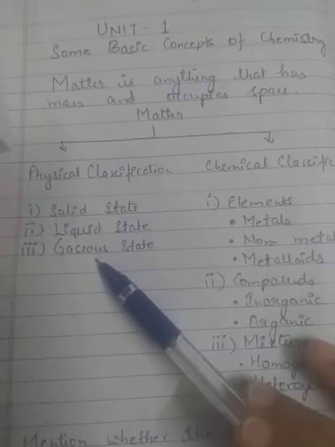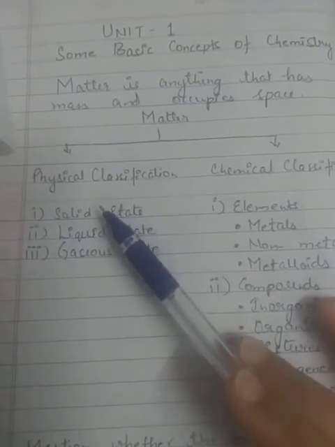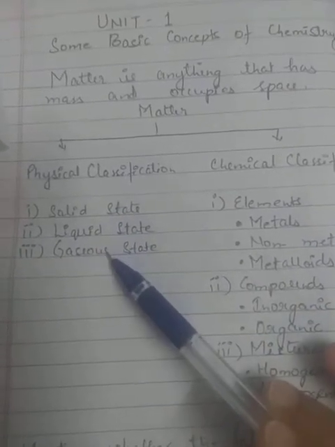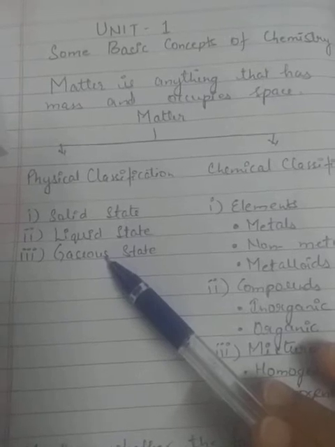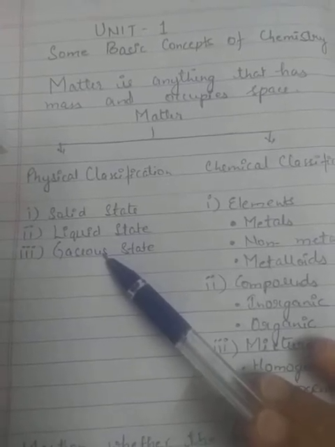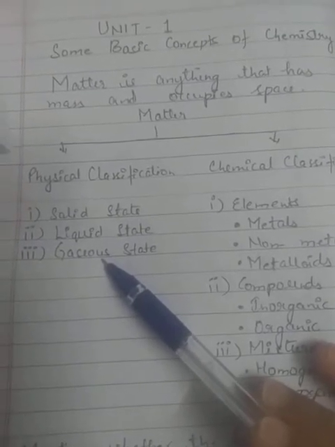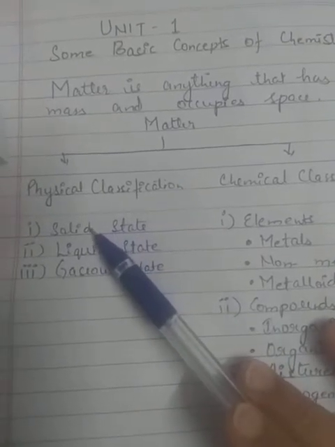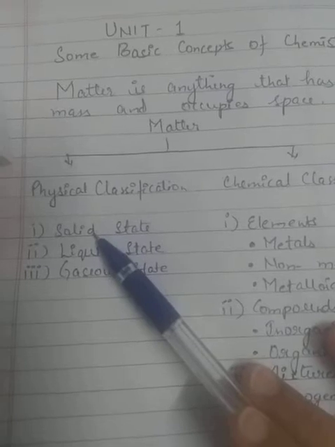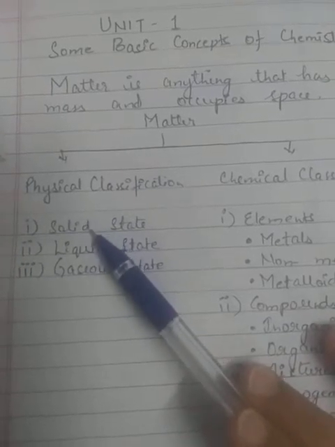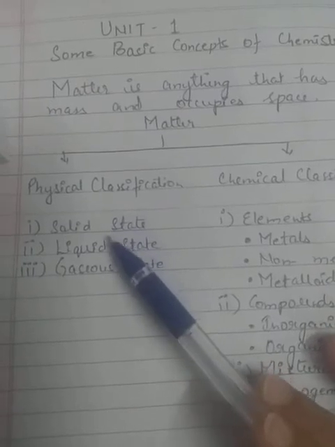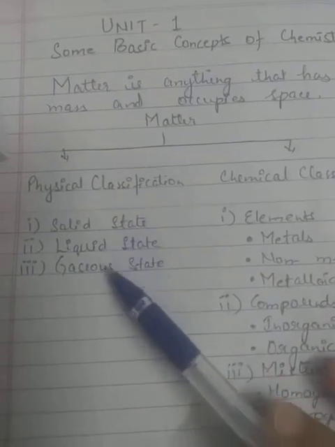Compressibility: solids are negligibly compressible, liquids are least compressible, and gases are highly compressible. Diffusion: gases are highly diffused, they can be diffused very easily. Liquids can also diffuse, but their diffusing power is very less as compared to gases. So these are some properties of solid, liquid, and gases.